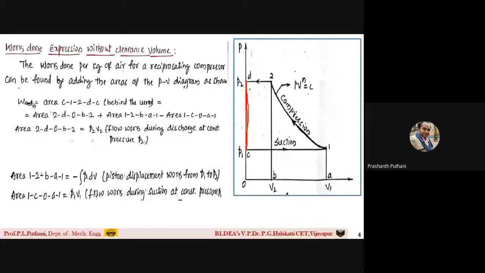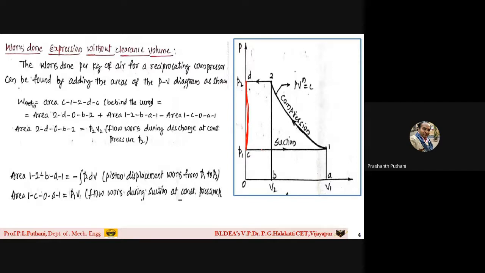What it means here is there is no clearance volume left for this particular case. So if there was clearance volume, what would happen? It would not come on this vertical axis, that is on the pressure axis. So therefore, we need to calculate the work done expression when there is no clearance volume in a compressor.